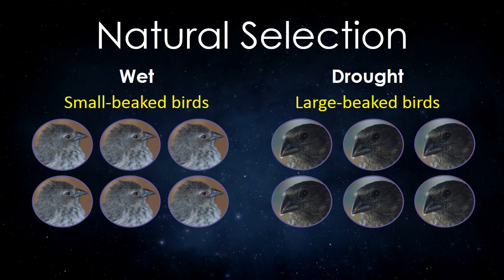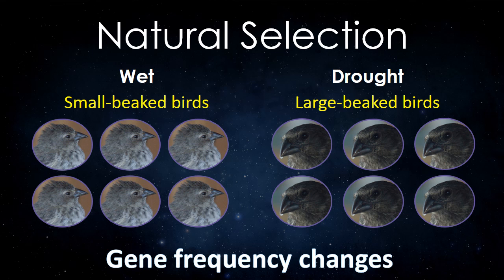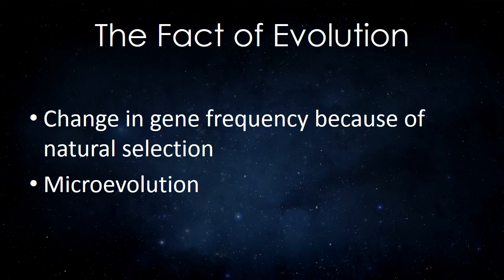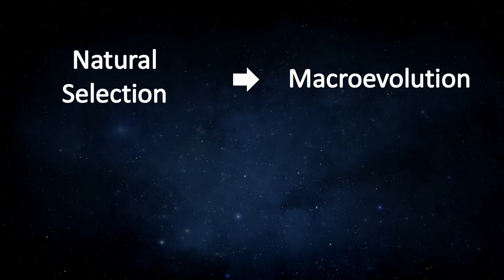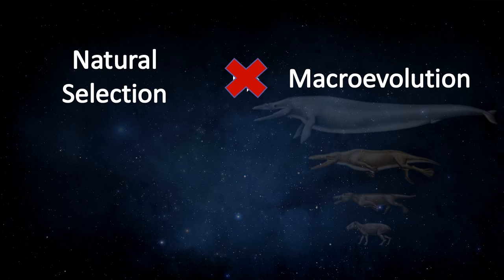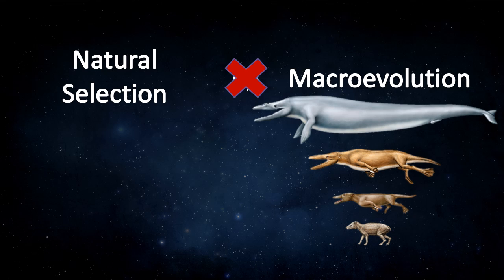Darwin was right about natural selection happening in nature. The survival of those with helpful adaptations changes the gene frequency in a population. When people refer to evolution as a fact, they are referring to this change in gene frequency because of natural selection. What cannot be demonstrated is that natural selection is capable of producing the major changes necessary to change one animal into another kind of animal.